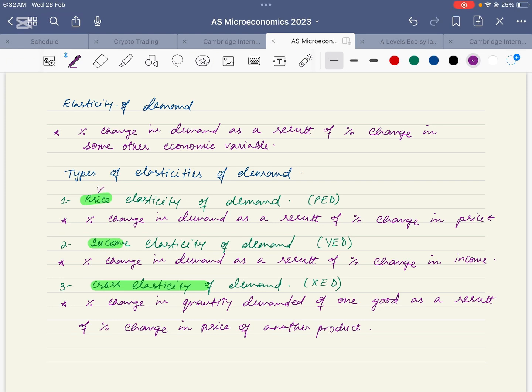For price elasticity of demand, also known as PED. Income elasticity of demand, known as YED, is percentage change in demand as a result of percentage change in income. And cross elasticity of demand, also known as XED, is percentage change in quantity demanded of one good as a result of percentage change in price of another product or another good.